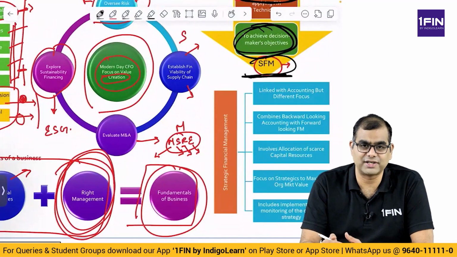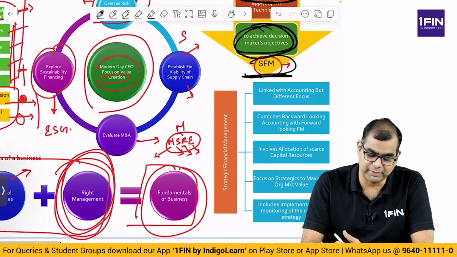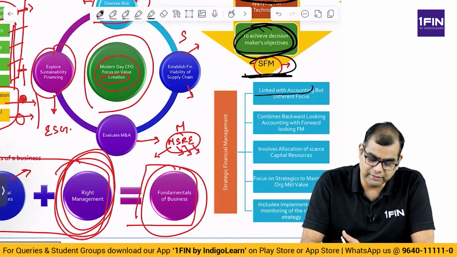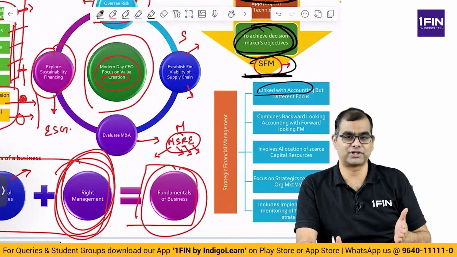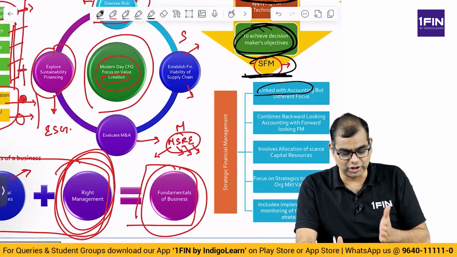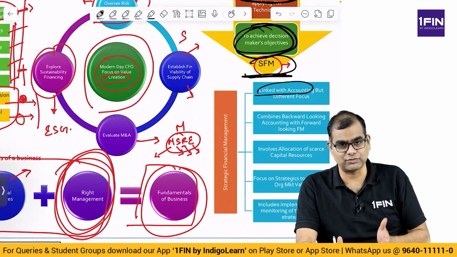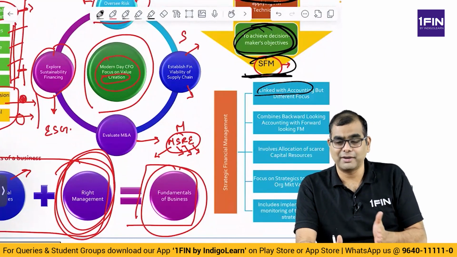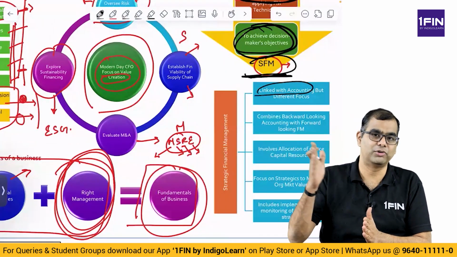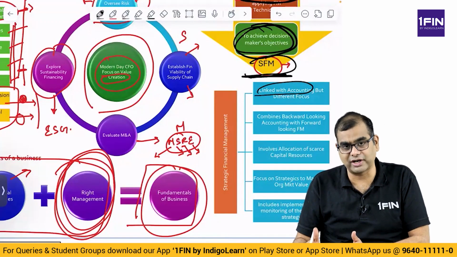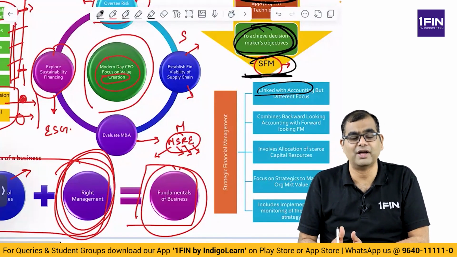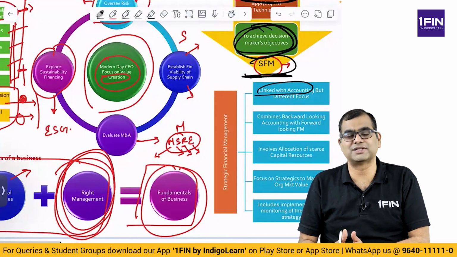So if you look at strategic financial management, there are certain aspects that you need to remember. It is linked with accounting but with a different focus. What do we mean here? See, accounting is a backward looking function. That is, it is about recording, it is about bookkeeping. What happened, how much did we purchase, what did we do, everything is in the past. But finance is all about the future. What is going to happen in the future? Will this project give me money? Will this project generate returns? Will this project go bust? Will this project add value to me as an organization?